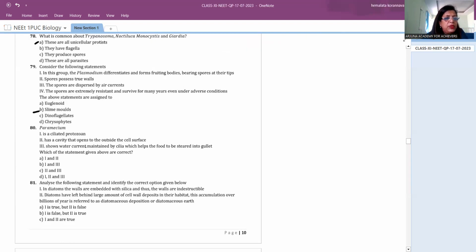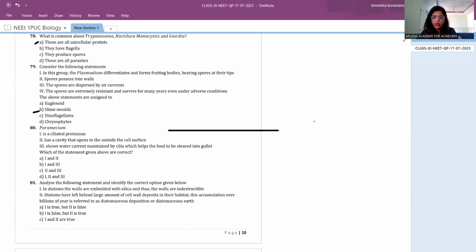Okay. Then comes the Paramecium. Paramecium is a ciliated protozoan, right? It has a cavity that opens to the outside on the cell surface, shows a water current maintained by cilia, which helps the food to steer into the gullet. So for understanding this, let me give you a diagram of the Paramecium.